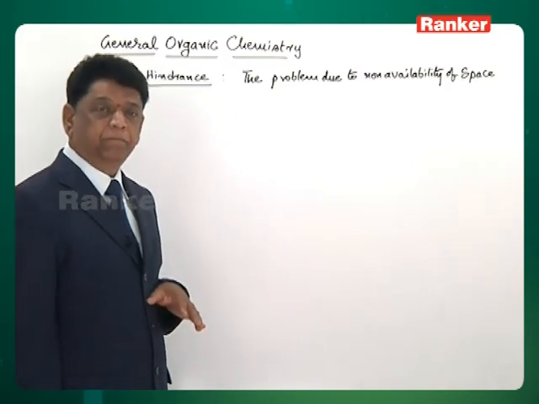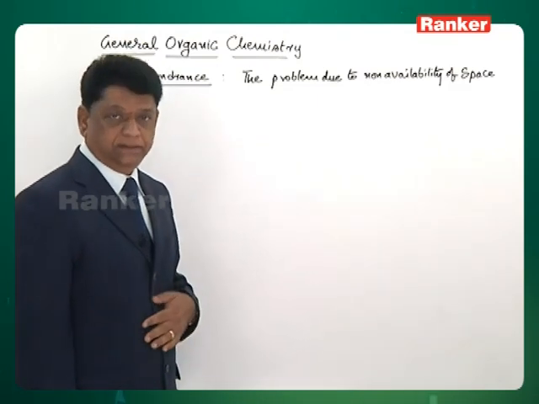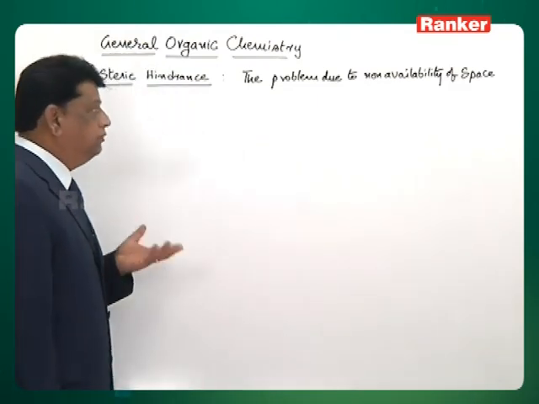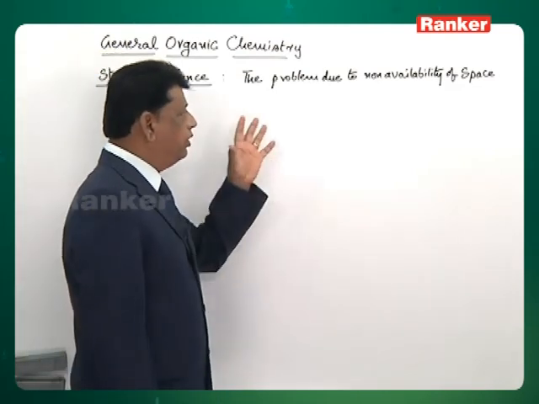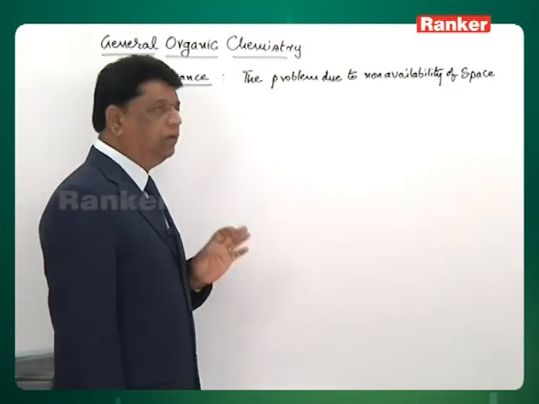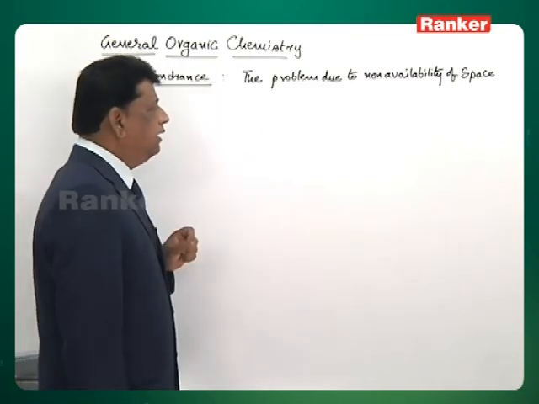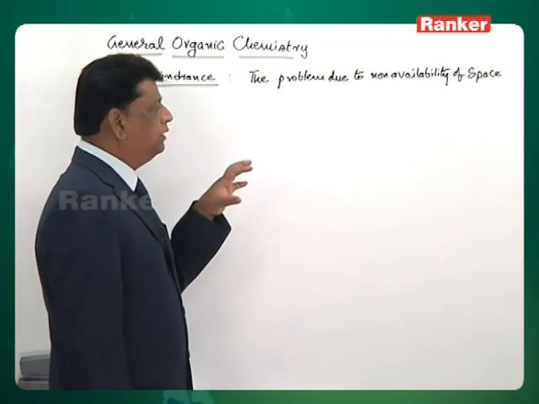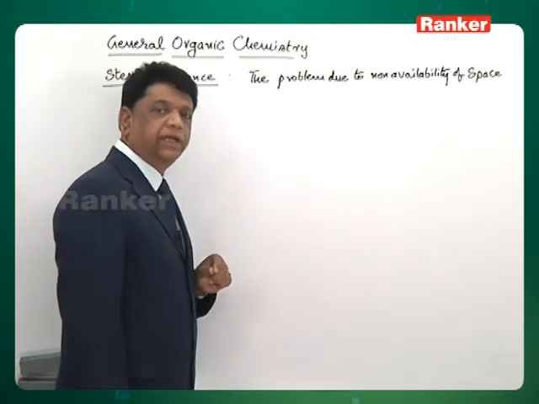Sometimes, instead of that reaction, some other reaction takes place, that is, it is diverted to give some other reaction. All this phenomenon, whenever you observe it just because of the non-availability of space, is known as steric hindrance.